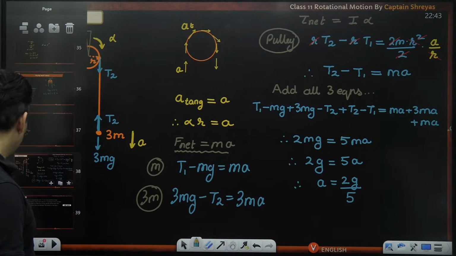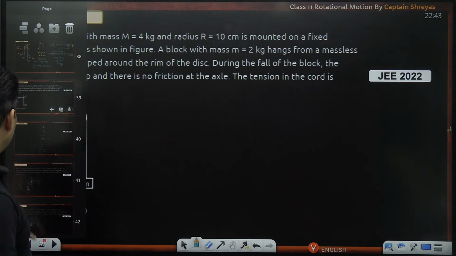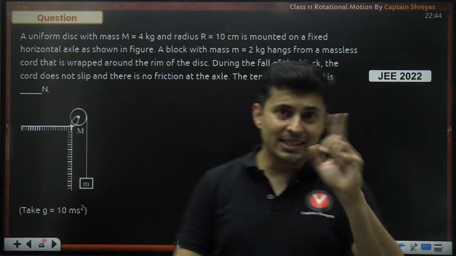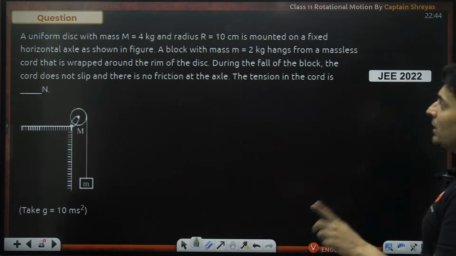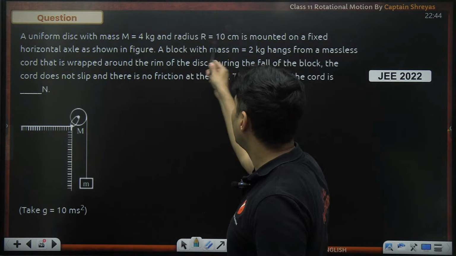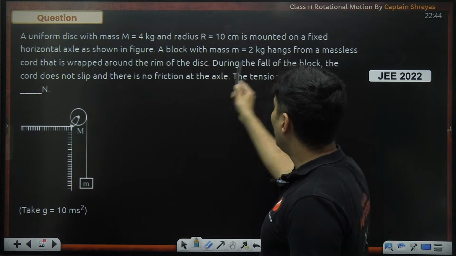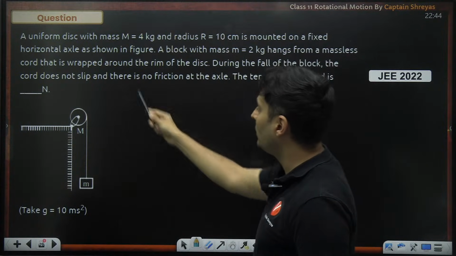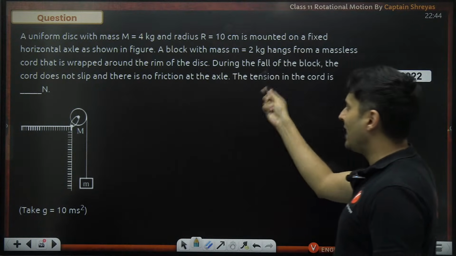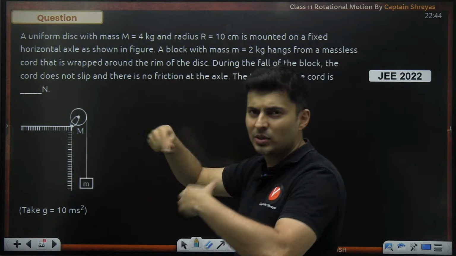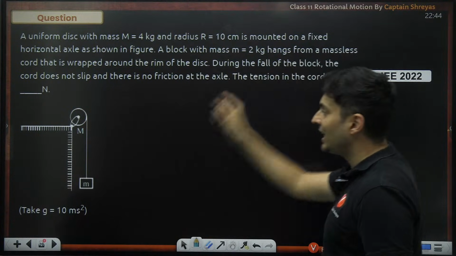There is another very interesting question, asked in 2022. A single-sided mass is there. A disc with a mass of 4 kg and radius 10 centimeters is mounted on an axle. A block of 2 kilos is hanging from a massless rope wrapped around the disc. During the fall, the cord will not slip, yes, because it is wrapped. The question is to find the tension in the rope.